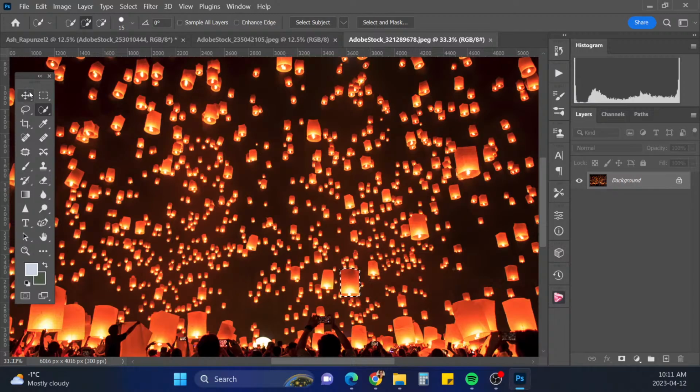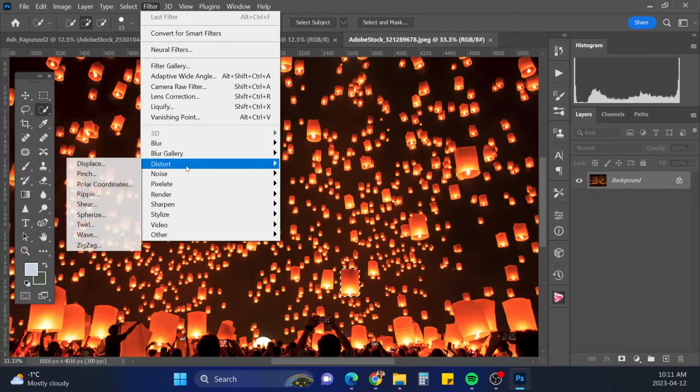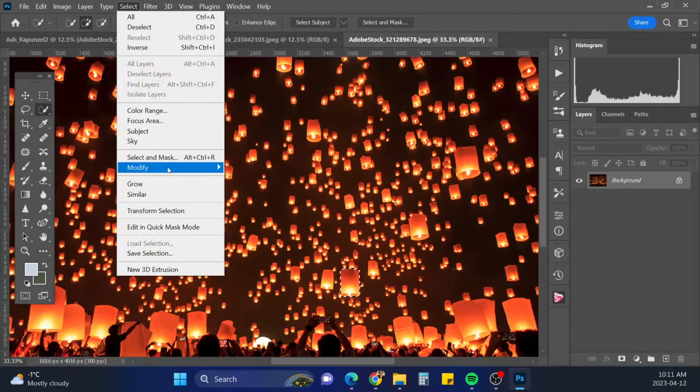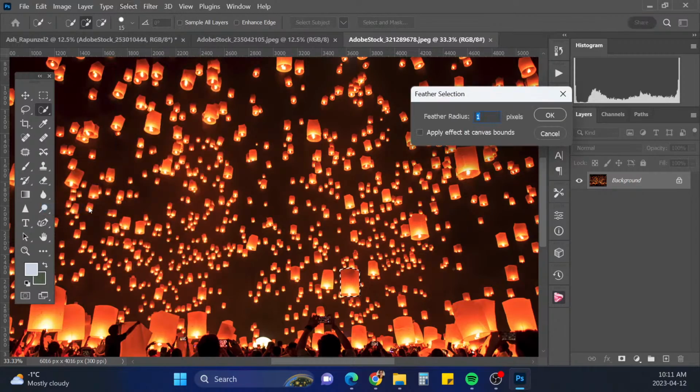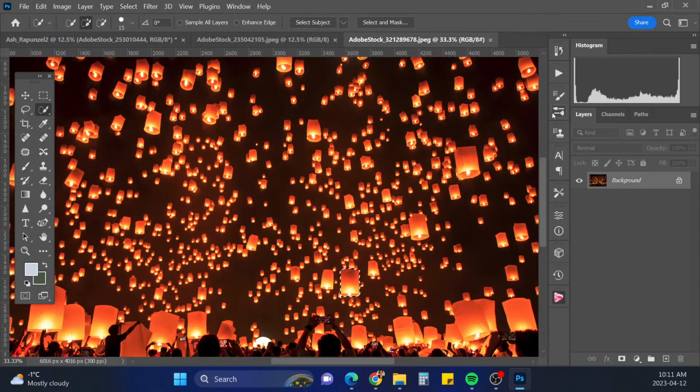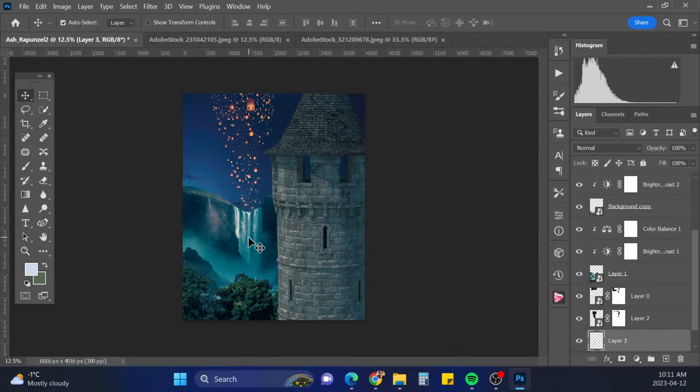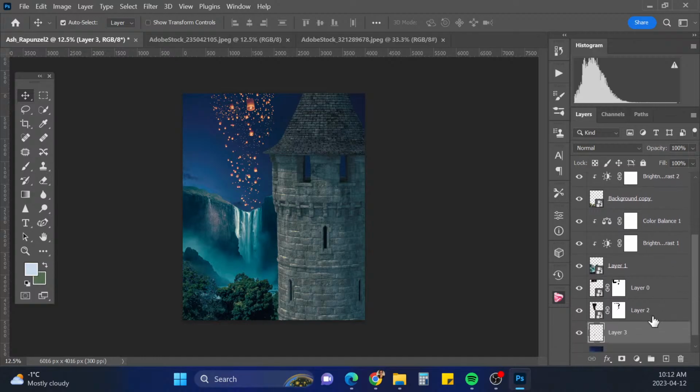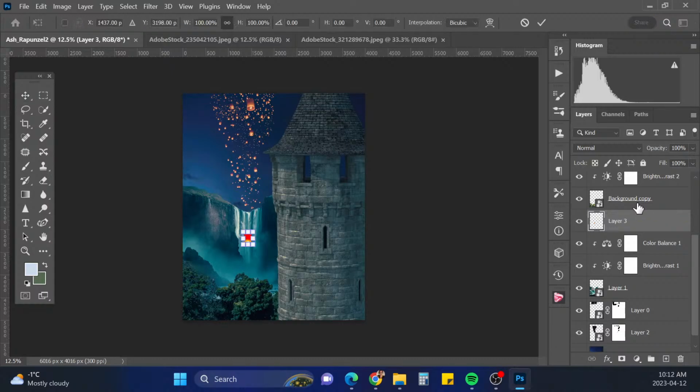Okay, and so now I'm just going to go filter, and we're going to select, and we're going to modify, and we're going to feather, and we're only going to feather this selection at 1, and then we'll just grab it and bring it over. I think I put it behind the mountain. I did. Okay, let's put that up here. Okay, so we kind of want it to be close-ish, like it's floating down into the valley here. We'll do some more in here, down in here.